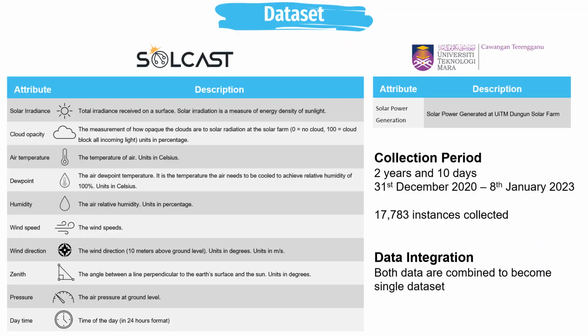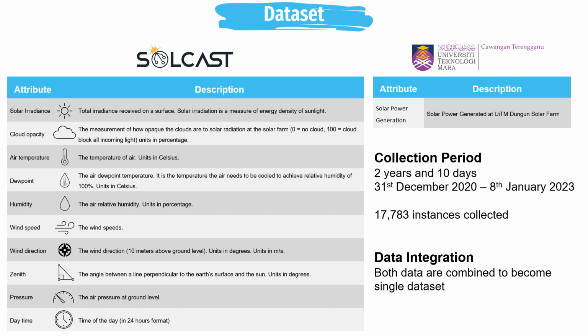The dataset is taken from two different sources. First is the Solcast company. Solcast is a company that specializes in solar power forecasting and data services. The company provides historical weather data at any given location. These are the attributes taken from Solcast: solar irradiance, cloud opacity, air temperature, dew point, humidity, wind speed, wind direction, zenith, pressure, and daytime.